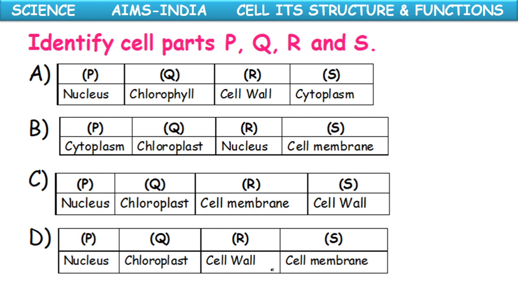So here option C is showing all the correct answers: P is the nucleus, Q is the chloroplast, R is the cell membrane, S is the cell wall. These kinds of analytical type questions appear in the Olympiad exams. You have to read the question, keenly observe and select the right option.